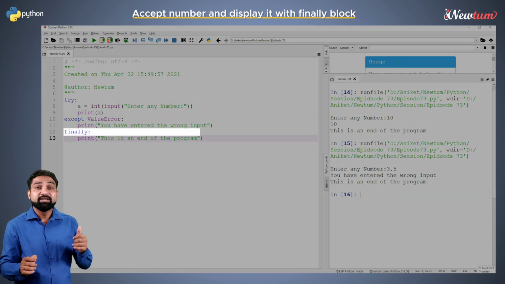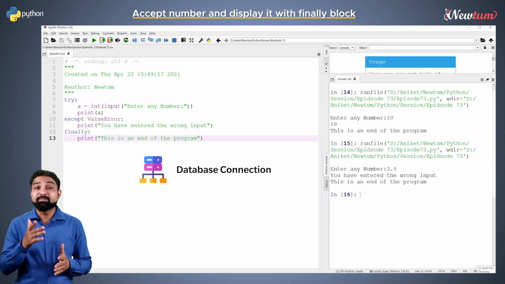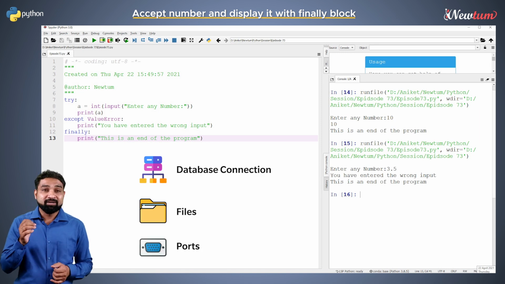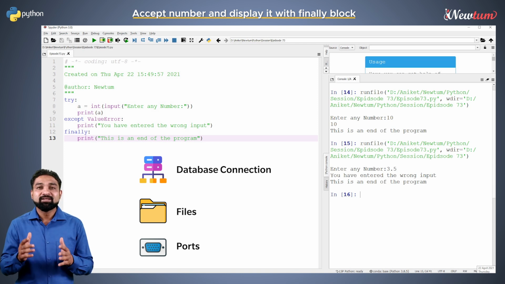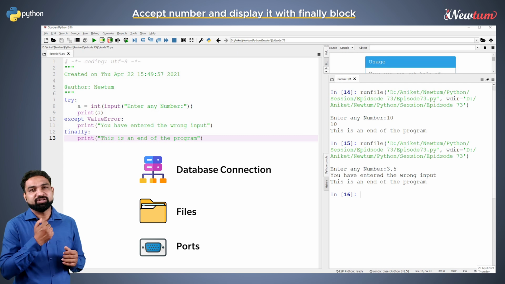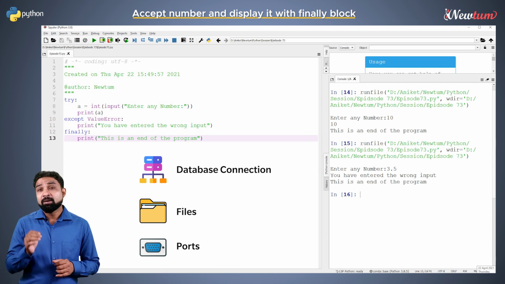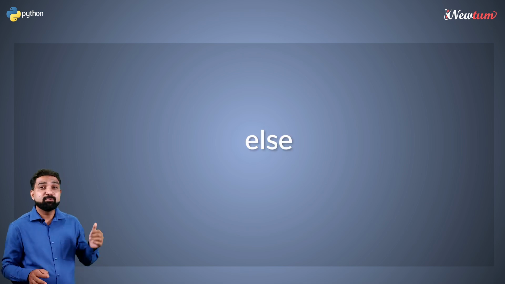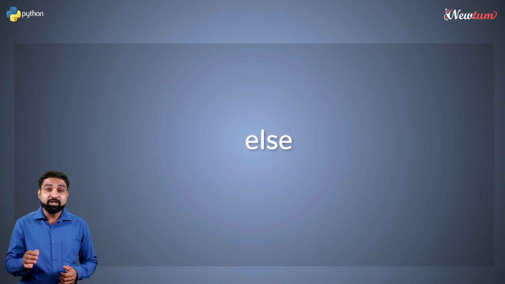Finally statement is used to free resources like database connections, files or ports. Well, you will have a better use of finally statement when you move to advanced Python. Here we just have done the introduction. Like finally, Python provides one more block, that is else. Else block in exception handling is executed when there is no exception.